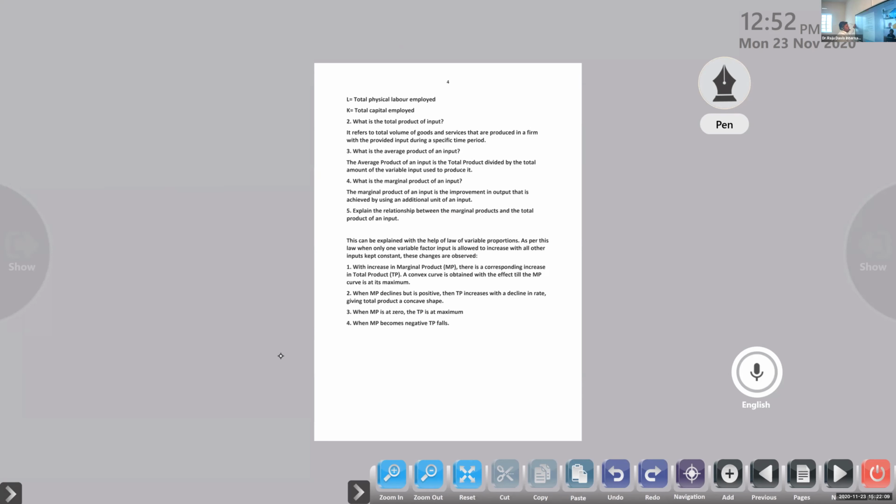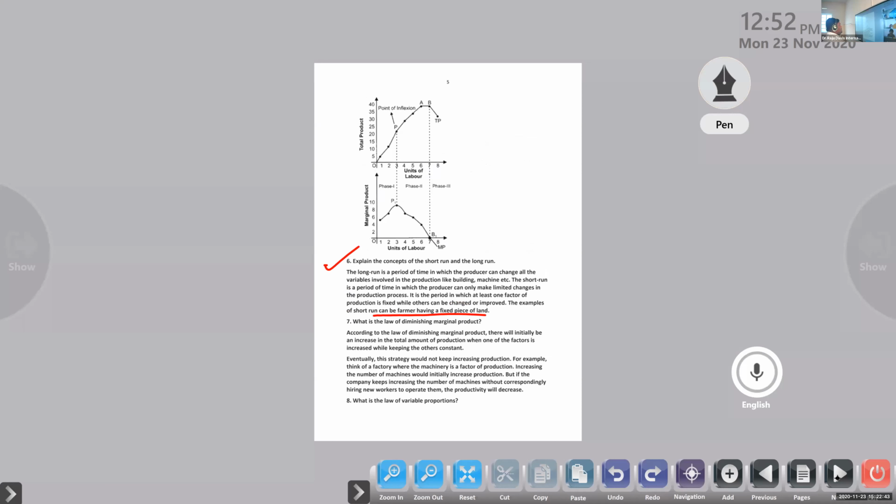Explain the relationship between the marginal product and the total product. With an increase in the marginal product, there is a corresponding increase in the total product, and a convex curve is obtained till the MP curve reaches its maximum. So the shape of the curve you want to learn. When MP declines but is positive, then TP increases at a declining rate, giving the total product a concave shape. When marginal product is zero, the total product is at its maximum. That's a factor that we want to understand. When MP becomes negative, TP, total product, will fall. Okay. So that's it.